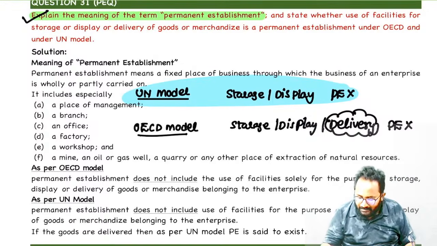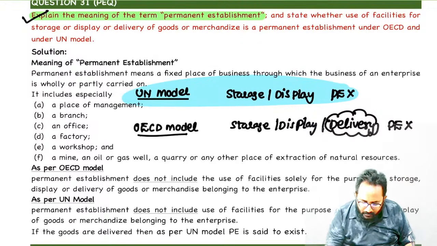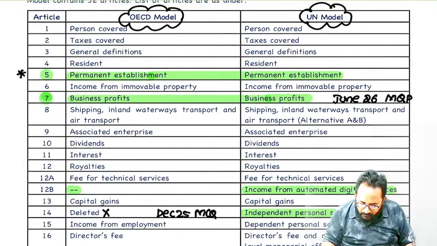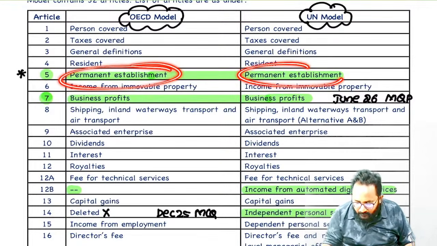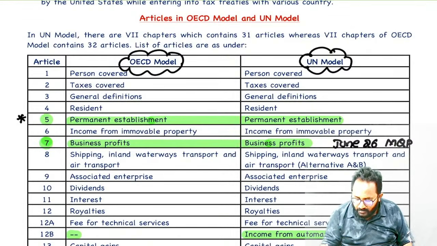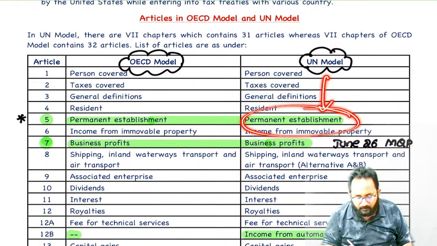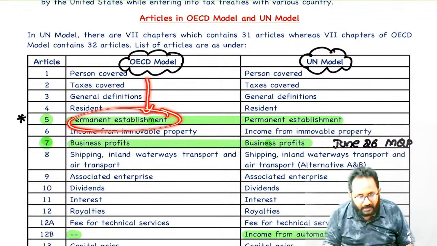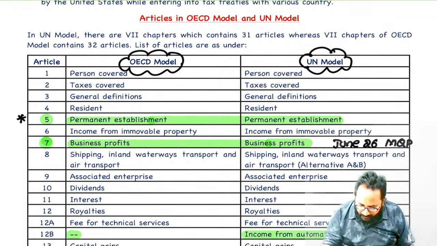Simple. While they are writing the permanent establishment here, they will write includes and they will write excludes. Here what are the things we can exclude? Only storage, display. Here what will they exclude? Storage, display, delivery. That is the only difference.